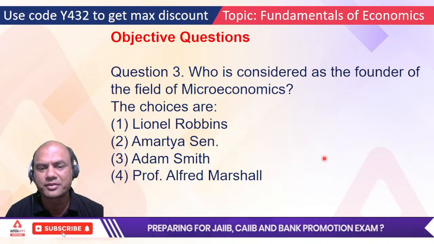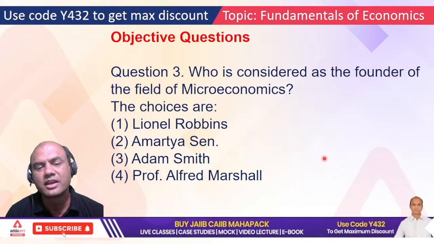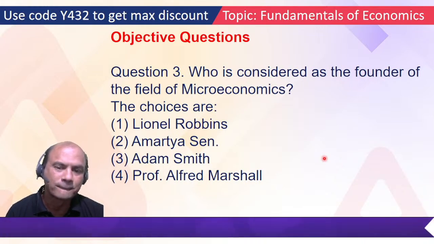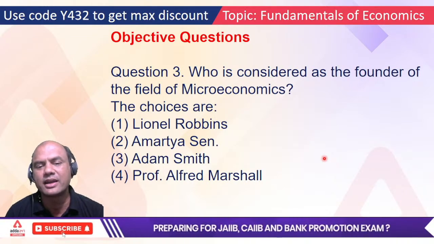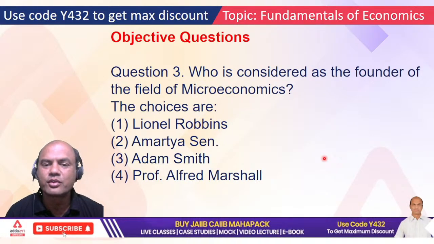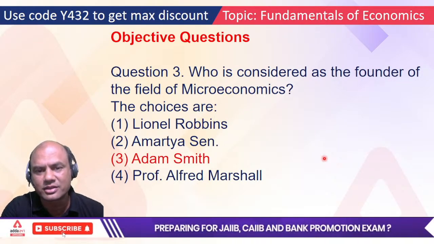He is still alive. Founder means the initial persons. Okay, I'll give you the hint. 1 and 3. Adam Smith and Lionel Robbins. Who? Okay, Adam Smith, right? Everyone is typing Adam Smith, right? So Adam Smith is the right answer, okay?